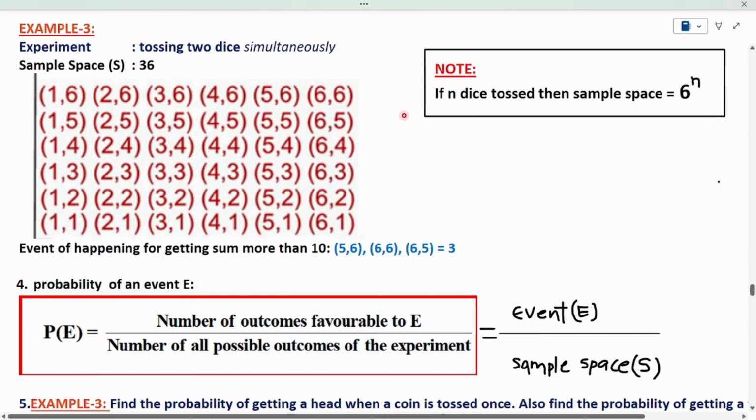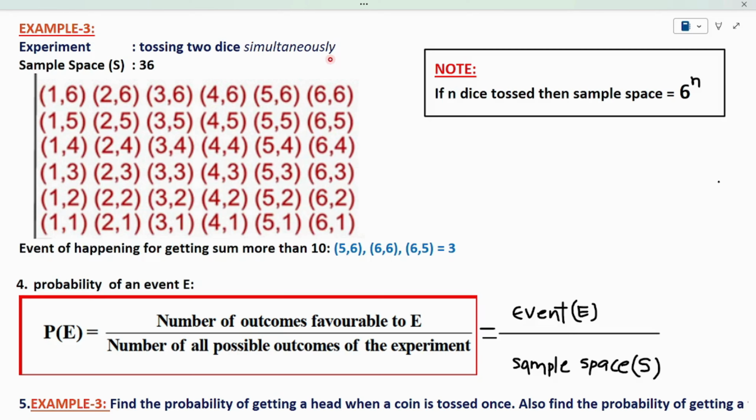See example 3. Here the experiment is tossing 2 dice simultaneously, which means I have one dice in my left hand and a second dice in my right hand. I am tossing 2 dice at a time. When the 2 dice fall on the land, I have 36 possibilities.